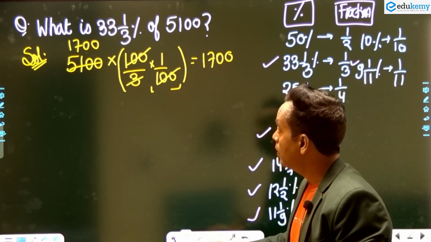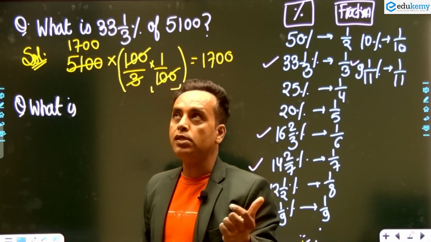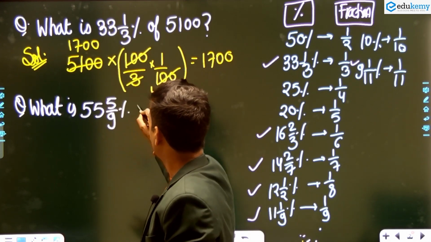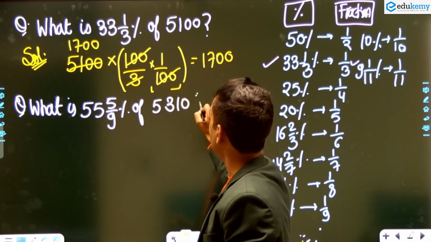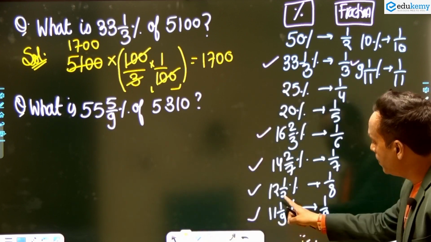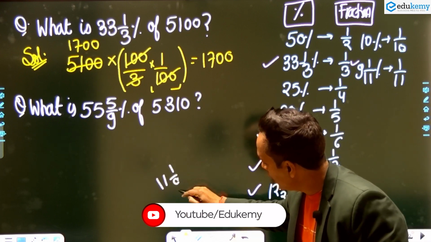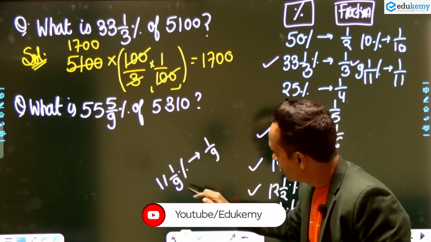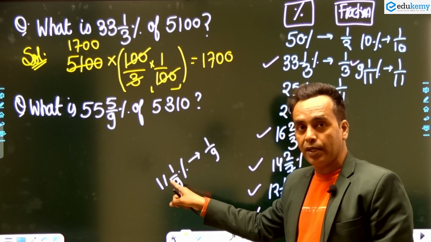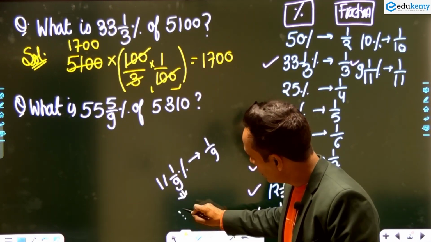You will get the benefit, because if I ask you, what is 55 and 5 by 9% of 5310, can you tell me the answer? You will say sir, it's very typical, but you know 11 and 1 by 9% is 1 by 9. If I say 11 and 1 by 9%, do you know what the operator is in between the 11 and 1 by 9? Is it plus or multiply? It's 11 plus 1 by 9.